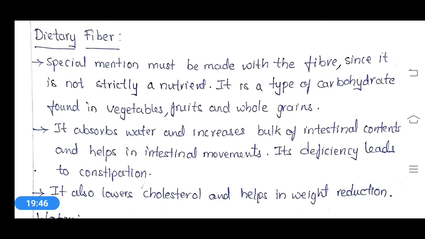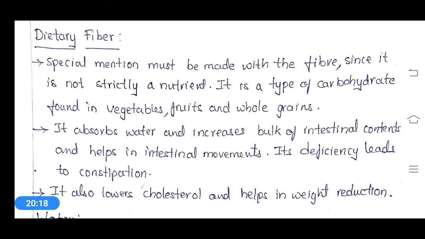Even if we have a deficiency for any of these components, we'll take supplements. If we have a vitamin deficiency, we'll take vitamin supplements, and if we have a mineral deficiency, we'll take mineral supplements. But every person will neglect this dietary fiber. So this dietary fiber is very essential.